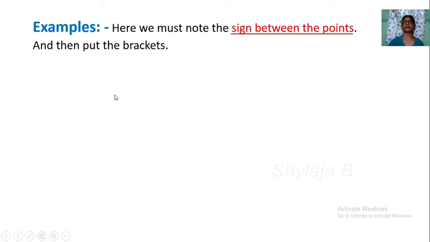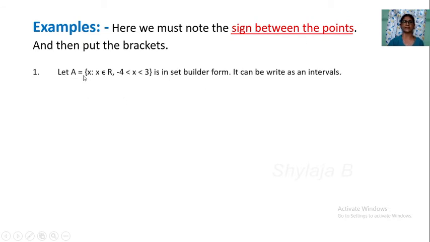Example for this. When looking at an example, you must observe the sign between the points. You must put the bracket by looking at the sign, or write the sign by looking at the bracket. So take this. Let set A is equal to x such that x belongs to R, x is in real numbers, minus 4 less than x less than 3, in set builder form. We can write it as an interval.